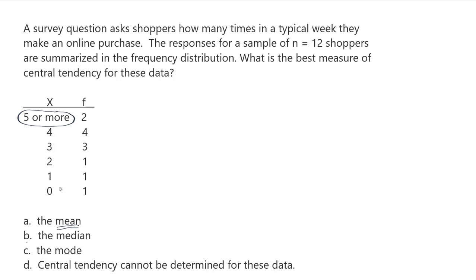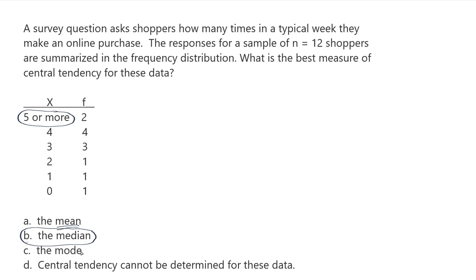Instead, we have what will allow us to find the median. We have a set of data that has been put into order. Even though we don't know what the values are, the two values that fit into this category, we know that they are at least 5 or more. So they're larger in value than 4 or 3 or 2 or 1 and so on. So we're going to go with the median.